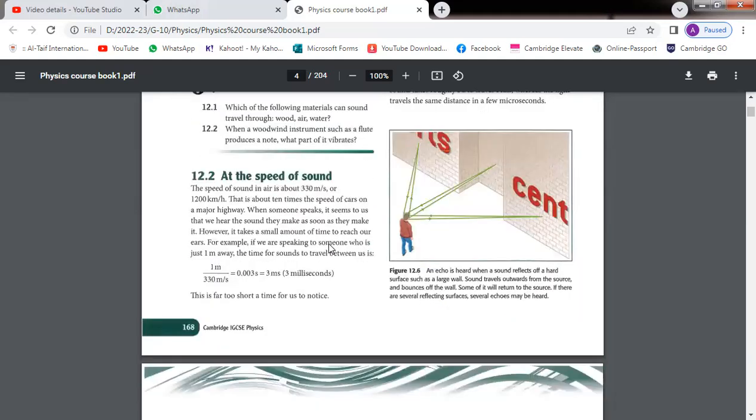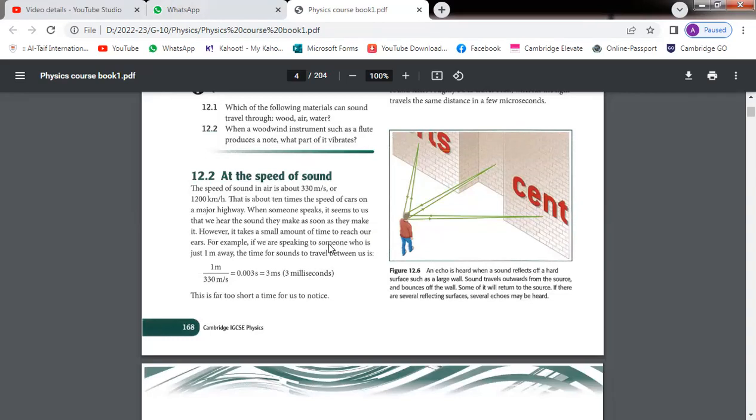Now, how do we find the speed of the sound? First of all, we measure the distance between the listener and the producer, that is, the thing which produces the sound and the one who is listening to that sound. Then we find the time it takes to go from one place to another. Then we divide the distance by the time and we get the speed of the sound.